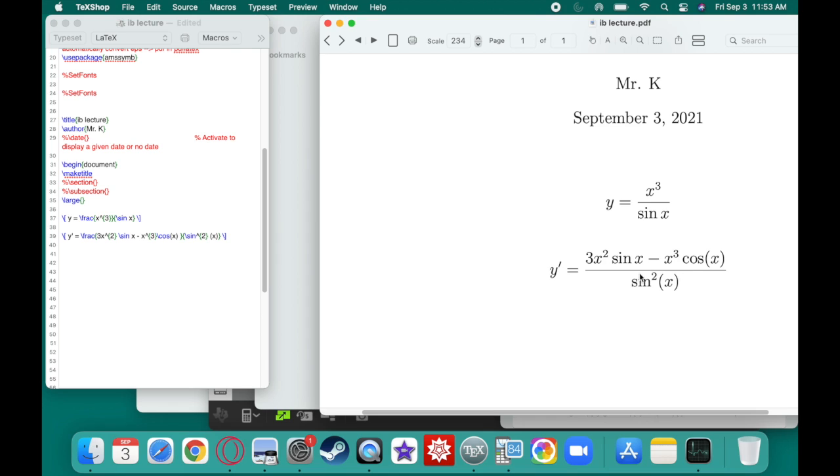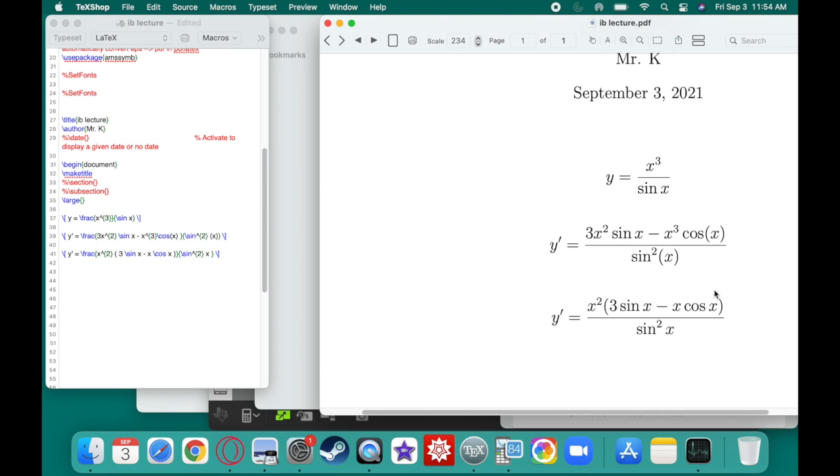Honestly, this is enough for me, but at the college level, this would not be enough. We would want to simplify this a little bit more, so we probably want to factor out an x squared from this term and an x squared from this term. So we'll have x squared times 3 sine of x minus x cosine of x, all over sine squared of x. And that's pretty much as far as you need to go for a college level thing. All right, that's the second one.